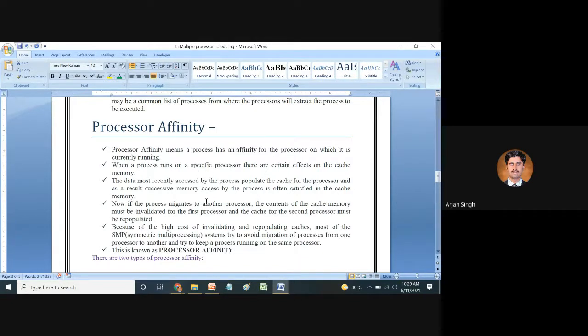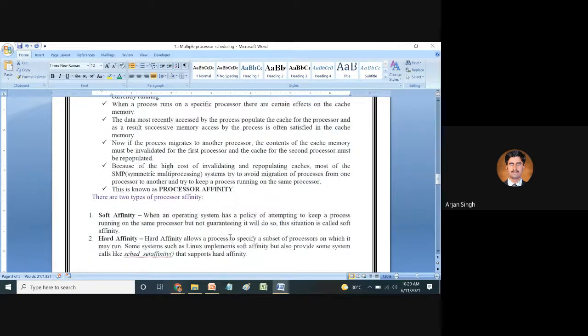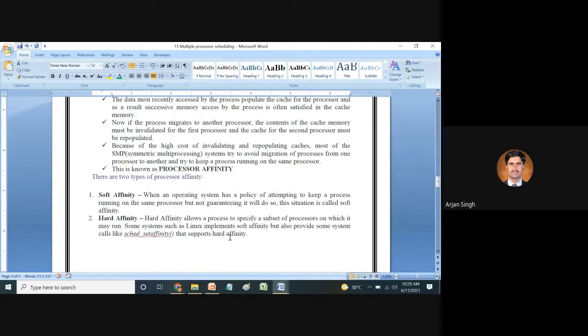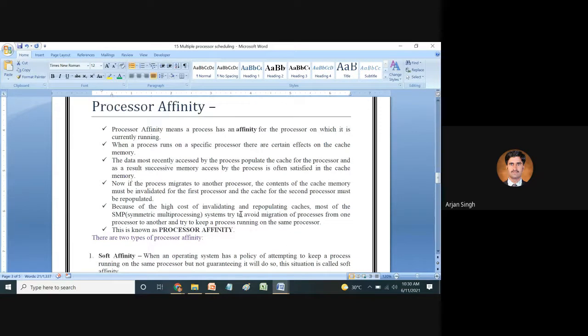If we discuss the types of processor affinity, we have two parts: one is soft affinity, and the other is hard affinity. Hope you understand what affinity is. Affinity basically represents the relation between the processes: how they can communicate, how they can share their values, their memories, and the execution of their code.